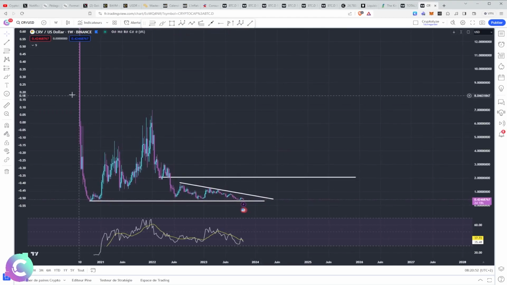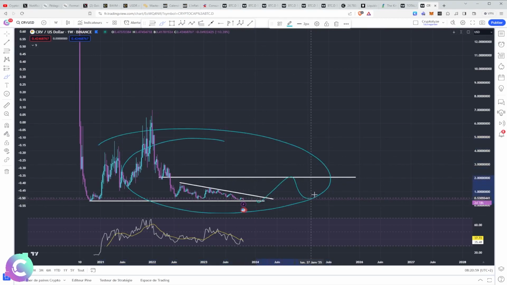In terms of pure technique, what can we set as an objective? If we have a break, so really an end of accumulation, an accumulation which can still last a long time, an end of accumulation already. There is a first break which will be important. It will break the $2 to retest this level. There we will really have a key element to say that, okay, we are going to go back up there.